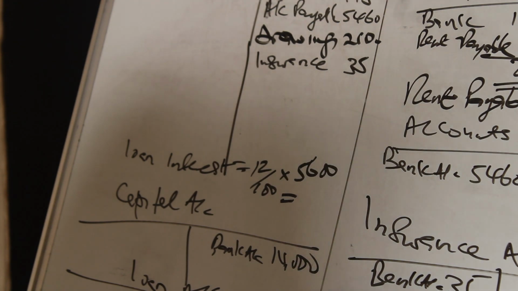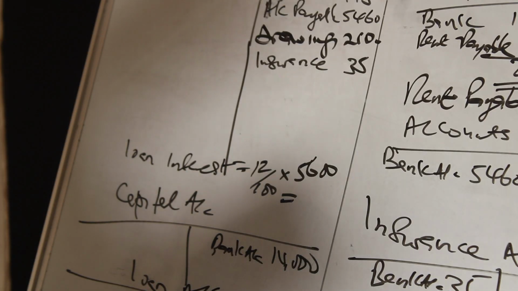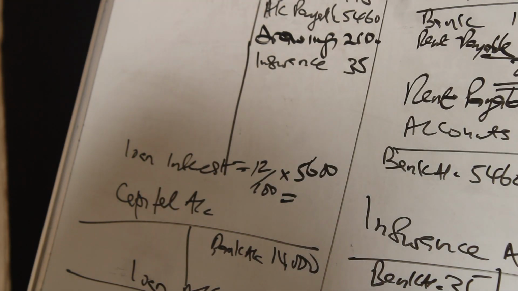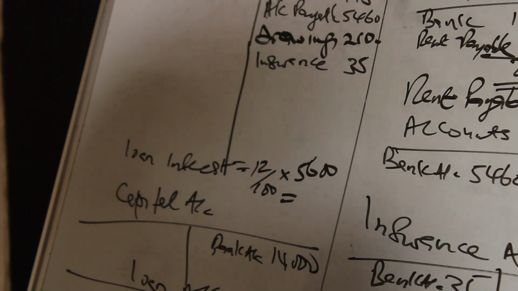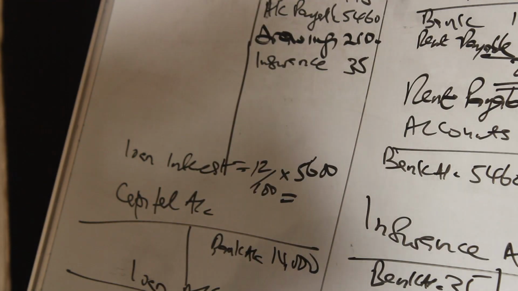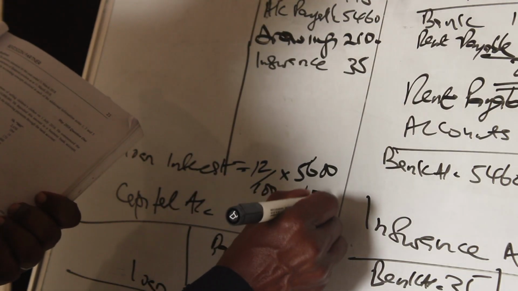So if you were to say 12% of 5,600, 0.12 of 5,600, we get a figure of 672. So our loan interest is 672.